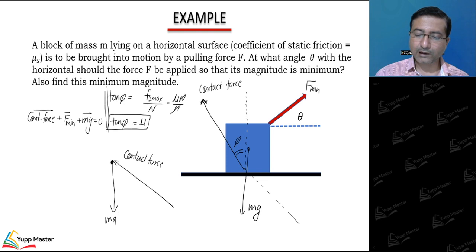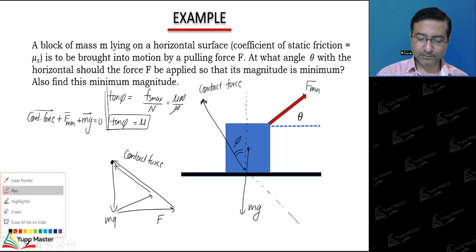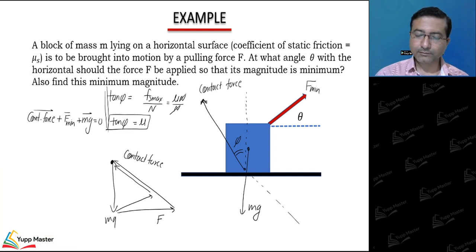So this force F can be this way, and the diagram can be this way, or I don't know exactly in what direction it is acting. Another possibility is force like this and then contact force like this. This is the second possibility.